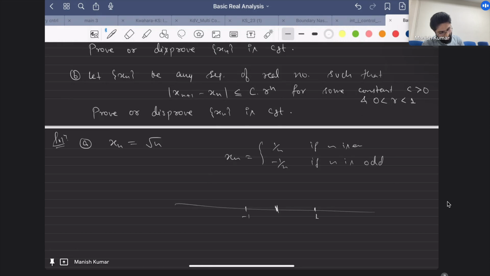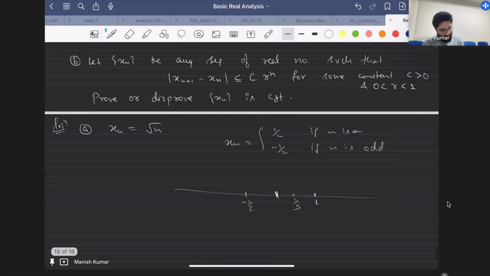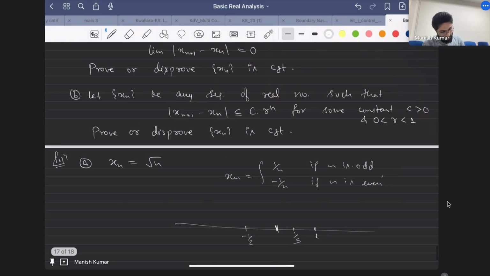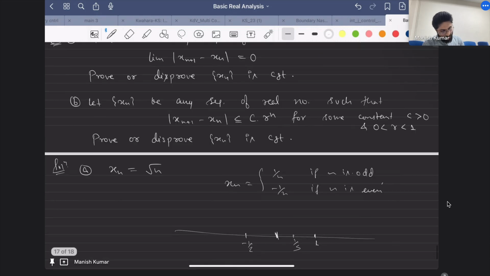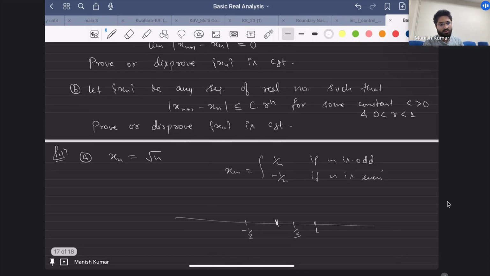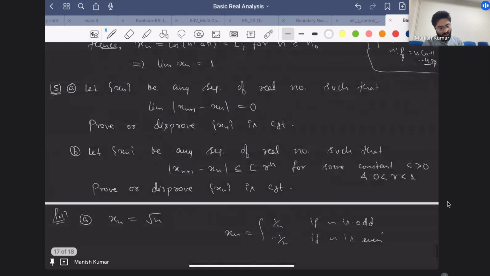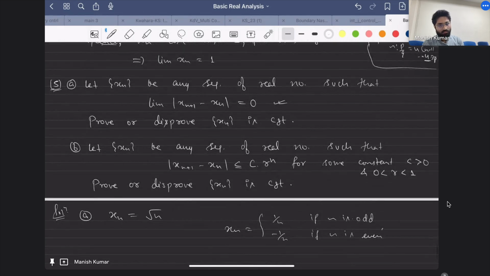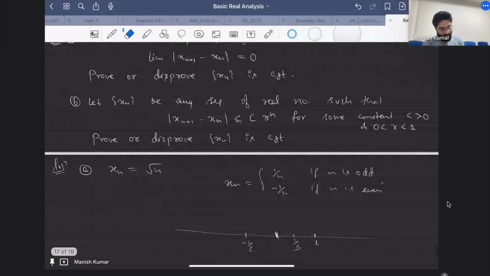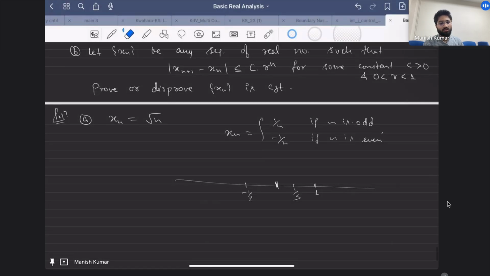So maybe here I should write odd or even. Anyway, this is converging to 0, right? So this condition has to be satisfied, but you can clearly see that it's neither monotone increasing nor decreasing. Yes, sir. Okay.